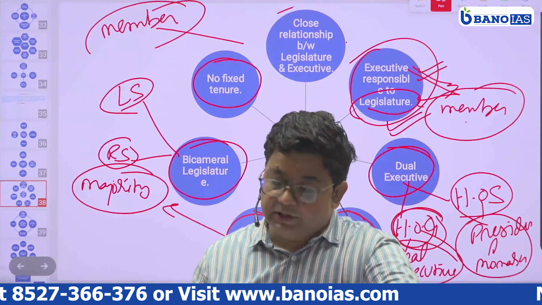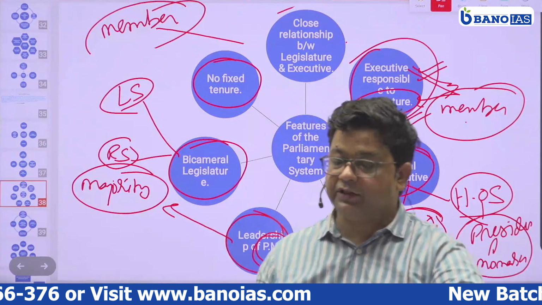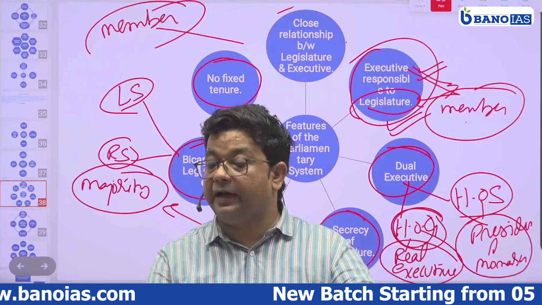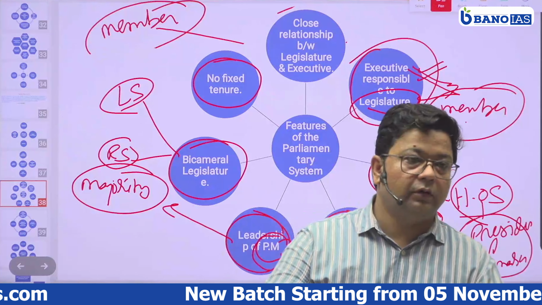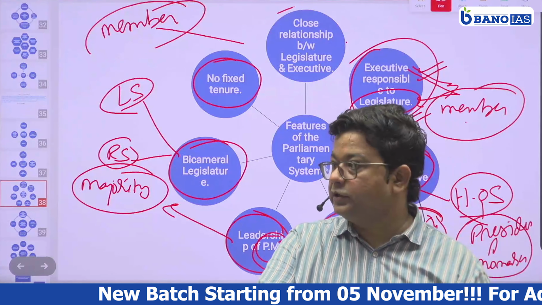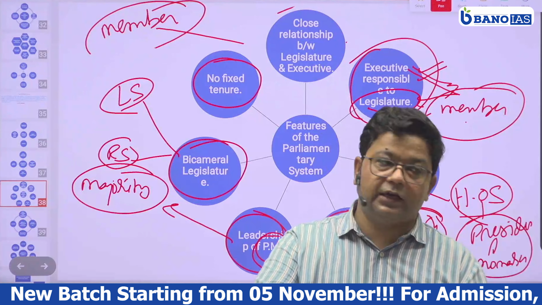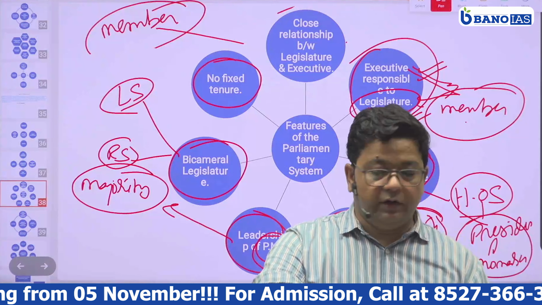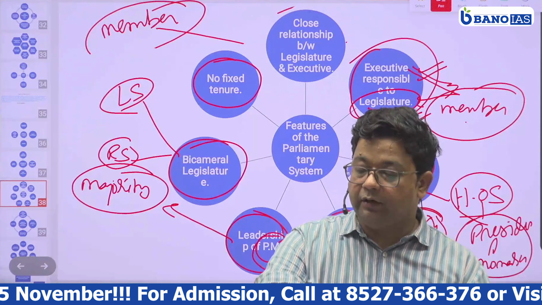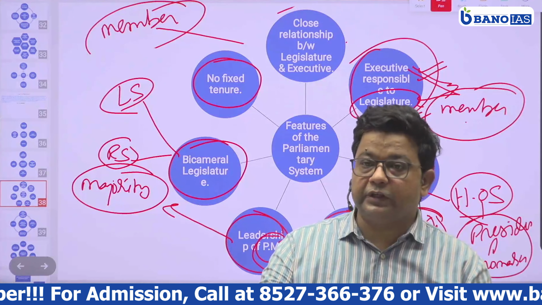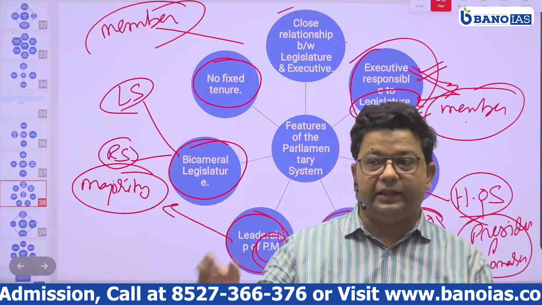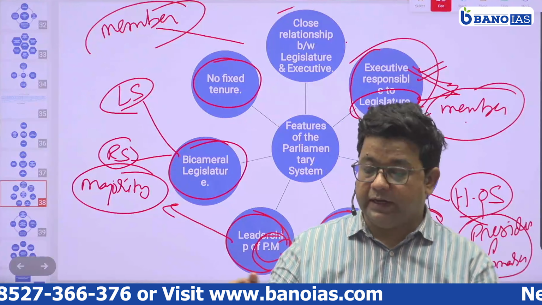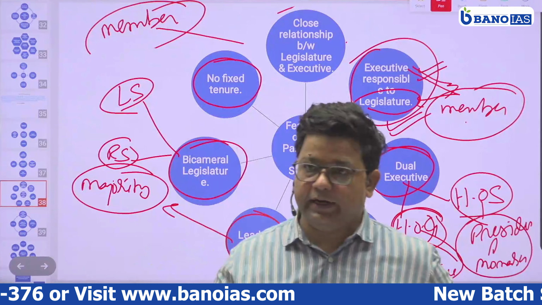Next, strict separation of power in a presidential system would cause a conflict between the two branches, legislative and executive, which our newly independent country could not afford. So these are the reasons why we have opted for it, and these reasons were stated by the framers in the Constituent Assembly. Clear? The reason is over. Next point.